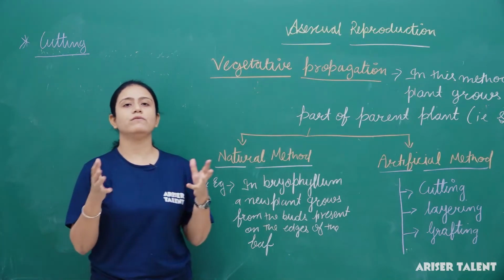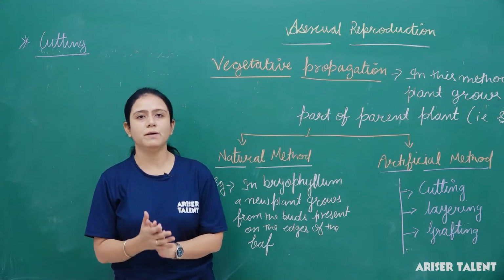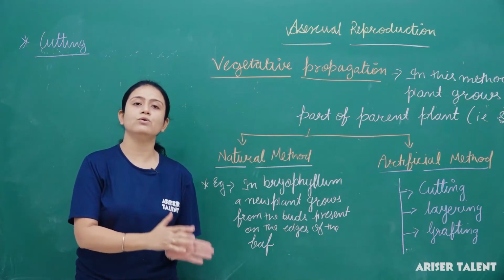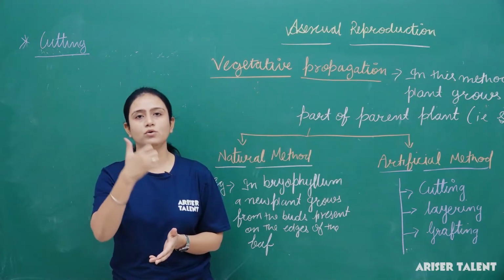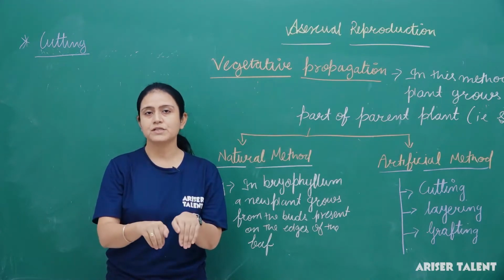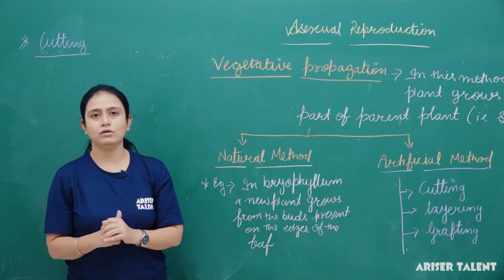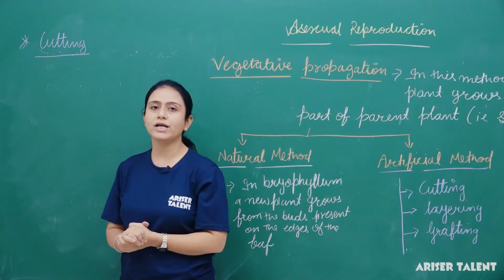When we cut a stem, root or leaf, we use these parts and grow them in wet soil. Then slowly the roots develop in the soil towards the ground, and then the shoot develops onwards above the ground. This process is known as cutting.